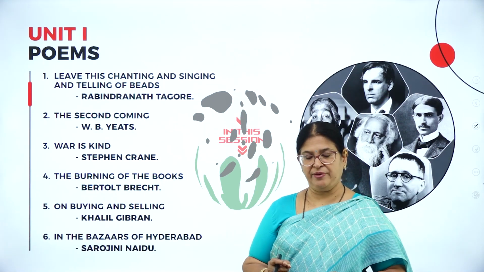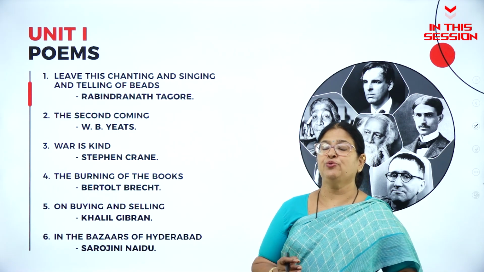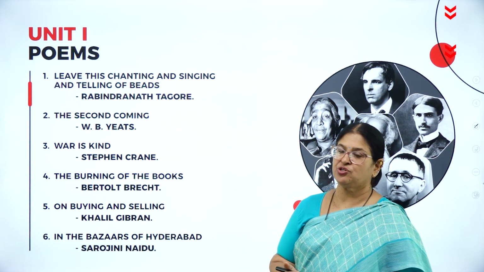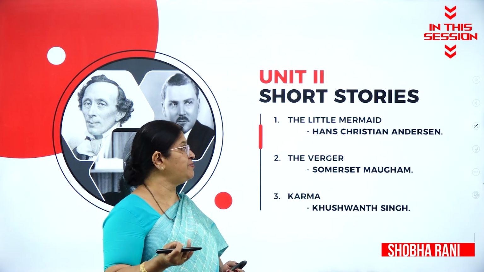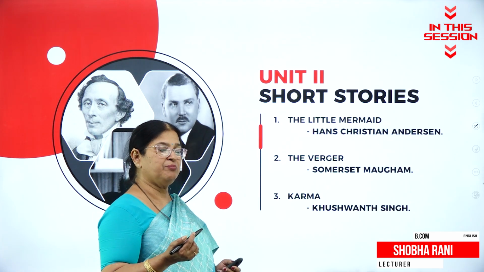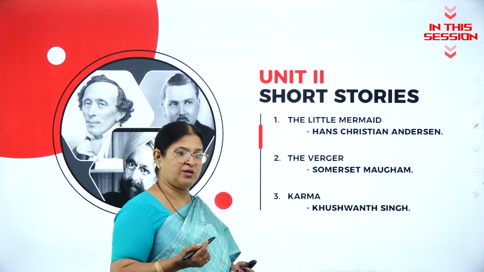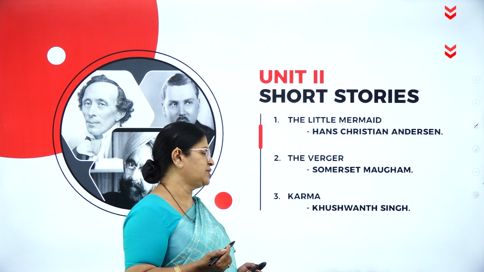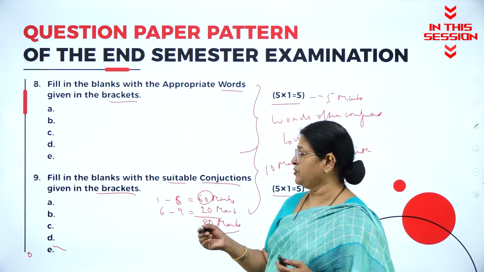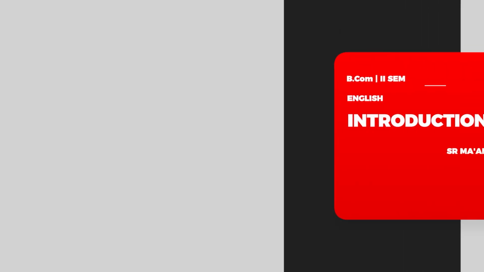Unit 1 poems, Unit 2 short stories, Unit 3 essays, and Unit 4, a very important part of your question paper, that is the language component. The second unit of your syllabus includes 3 very important short stories like The Little Mermaid by Hans Christian Andersen and The Verger by Somerset Maugham and Karma by Khushwant Singh. The last unit, Unit 4, which is nothing but the language component, includes question numbers 6 to 9 for 20 marks.